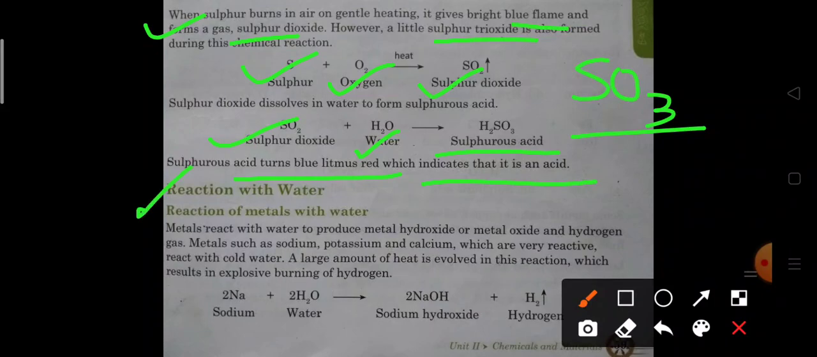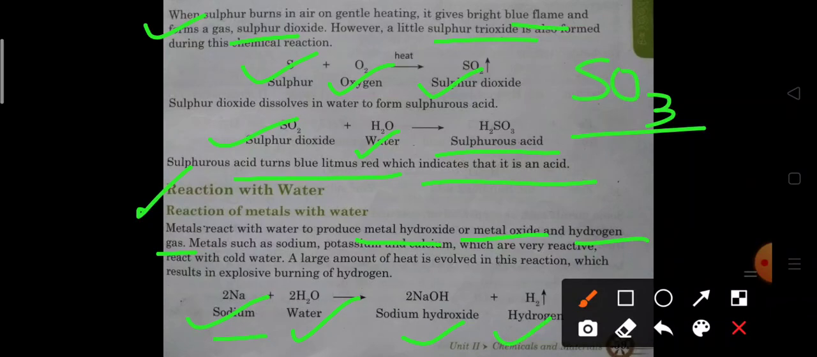Reaction of metals with water. Metals react with water to produce metal hydroxide. Earlier we studied that metals react with oxygen to form metal oxide, and when these dissolve in water, they form metal hydroxide. Now if metals react directly with water, they form metal hydroxide or metal oxide, and along with that hydrogen gas is liberated.